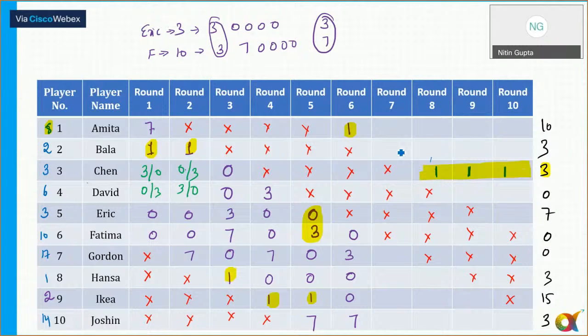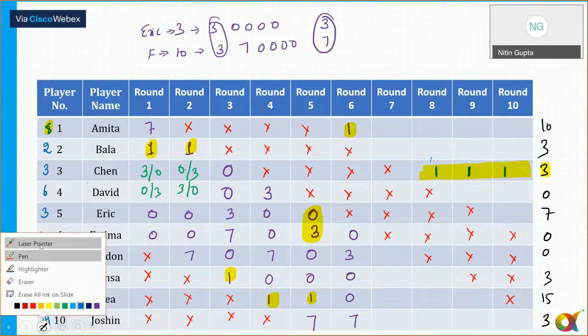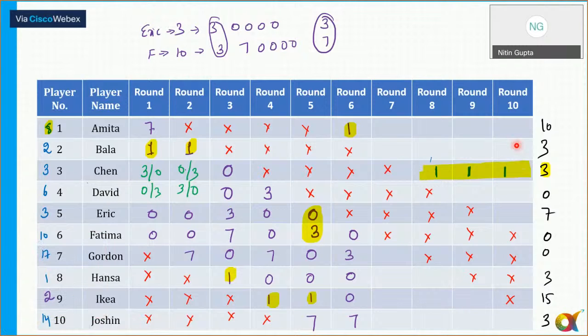So if Bala is getting a score of 3, what are the combinations for Bala? किसी round में उसकी definitely 3 आनी चाहिए. That's the only possibility here. Okay. So I can say for Bala, it has to be definitely 3, 0, and then 0. And then there is no other possibility for Bala here.